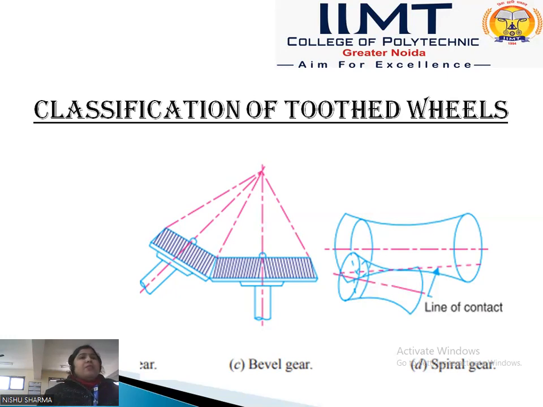This type of gearing also has a line contact, which is shown in the diagram, and the rotation of the two shapes about the axis is called hypocycloid.